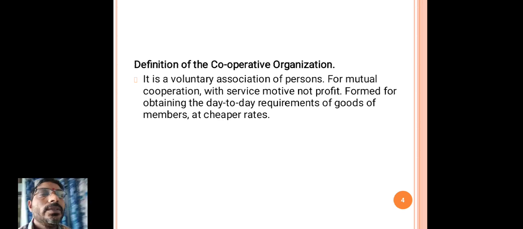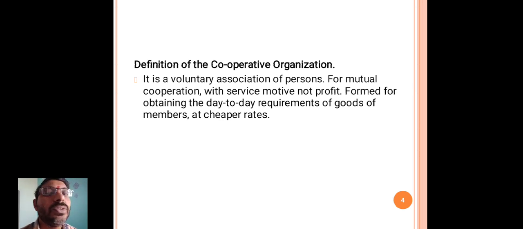The main aim of the promoters, partners or the proprietor in a sole trading organization is to get maximum profits.